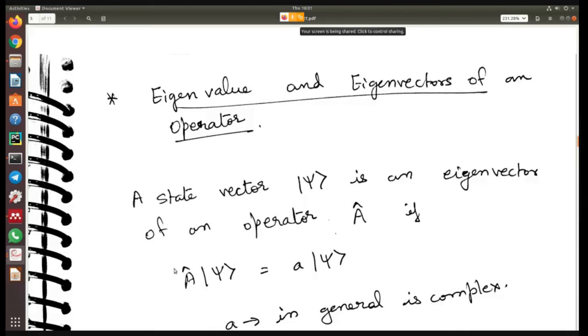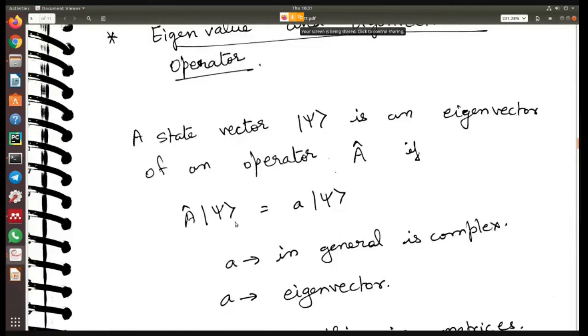So in this case, A is the operator, psi is the state vector, and, oh, I'm sorry, this should be eigenvalue. I think I made a typo while writing. So small a should be the eigenvalue.